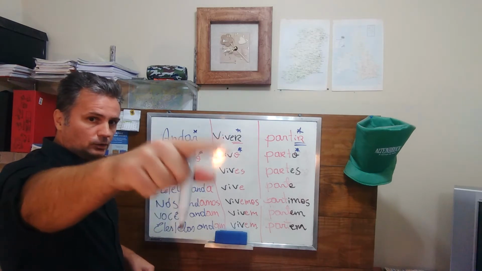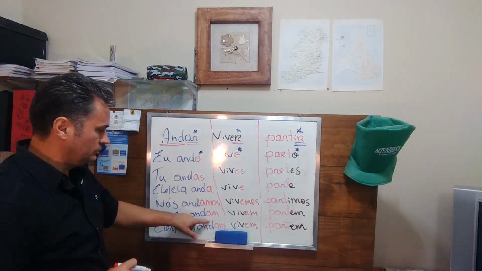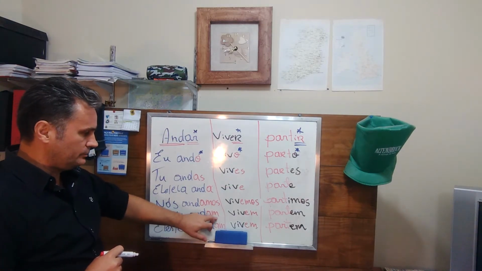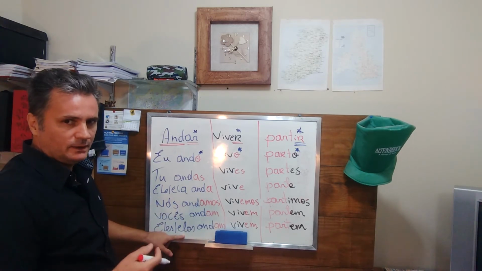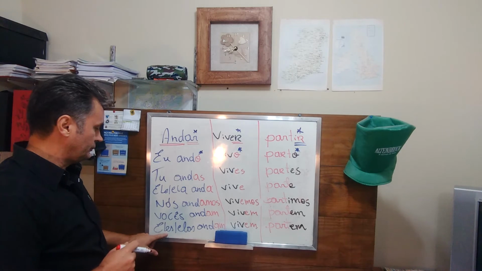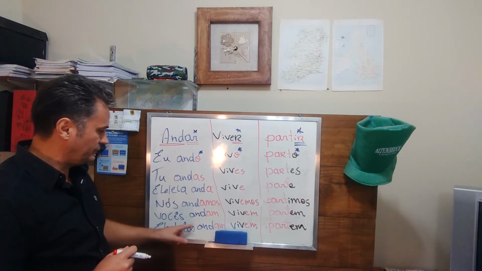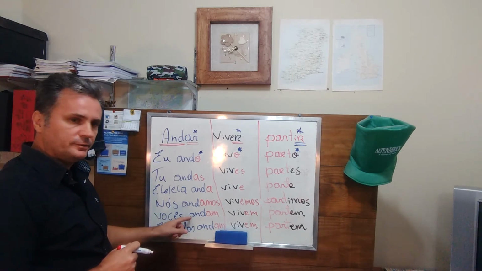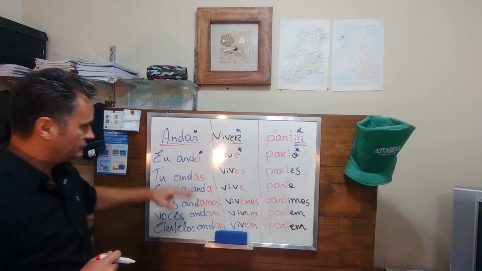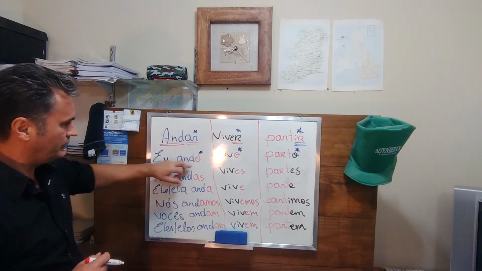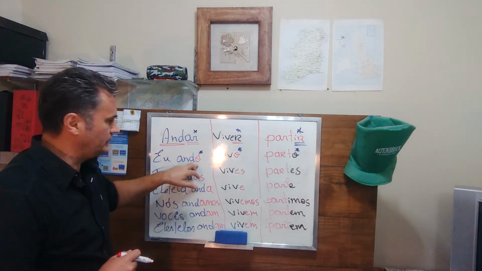Vocês, you all, andam. You add am. Eles, or elas, they, masculine, feminine, andam. It's the same for vocês, okay? Am at the end, right? So you get the stem of the verb and add the terminations, the endings.